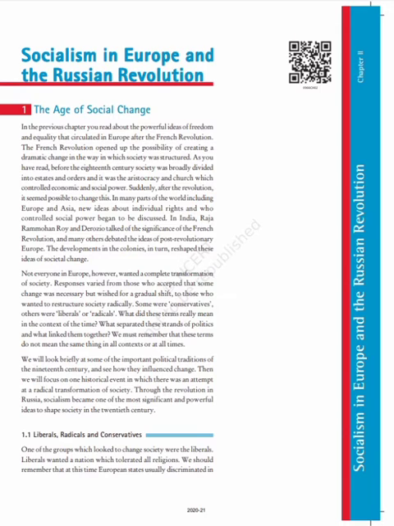Then the French Revolution, you know, opened up the possibility of creating several changes in the way in which society was structured. At that time, what we have to study is that before the 18th century, the society was divided into 3 important estates. We already discussed that one. The first is clergy, then nobility, and the last one is the small people like the peasants, artisans, and many businessmen. That is the third estate.